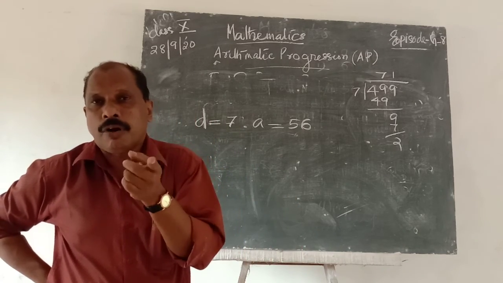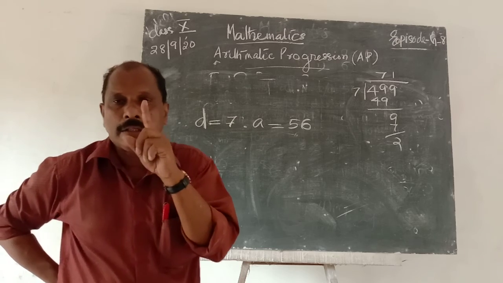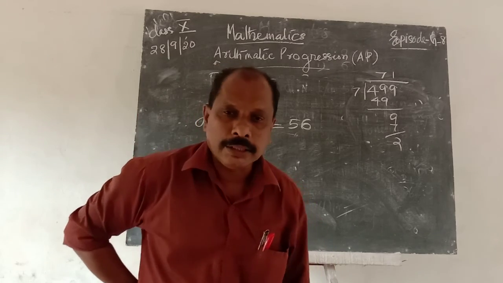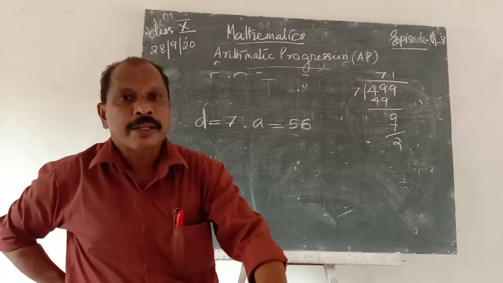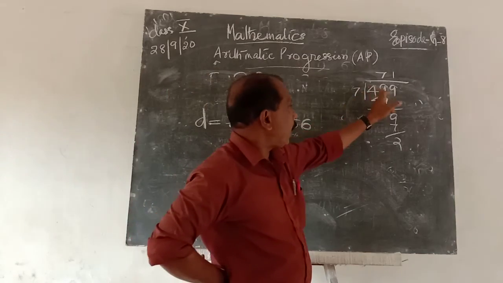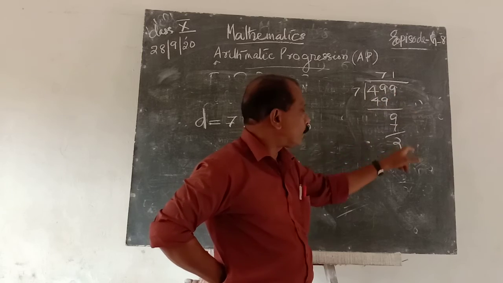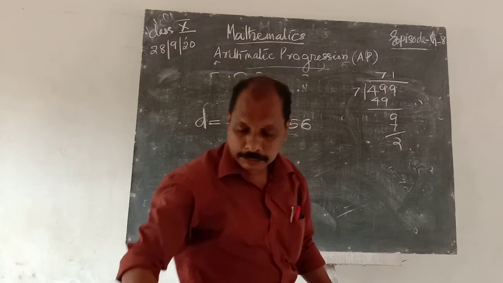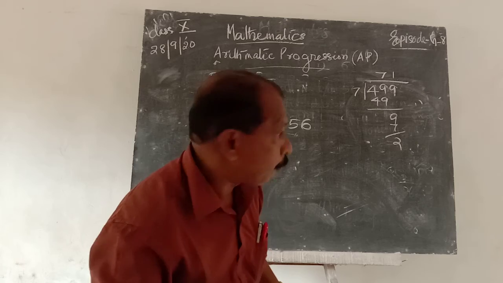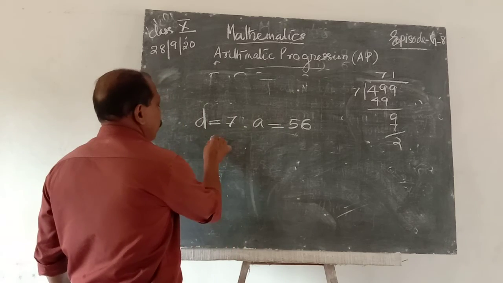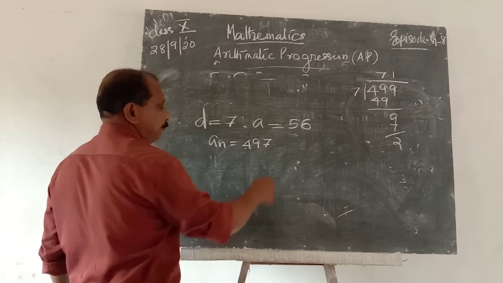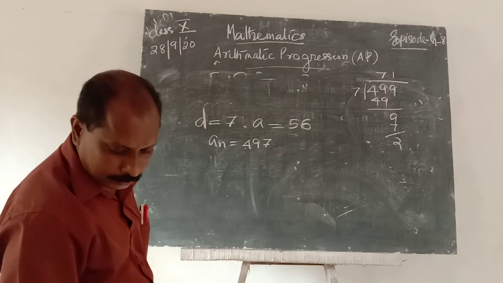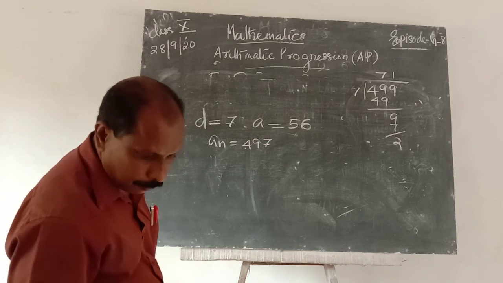If the last number is 498, remainder is 1. If the last number is 497, remainder is 0. That means 499 minus 2, the remainder, gives the last term of the progression. Therefore, an is equal to 497, that is the last number.